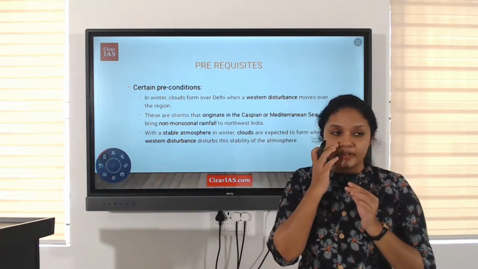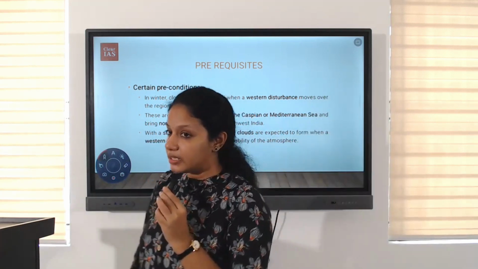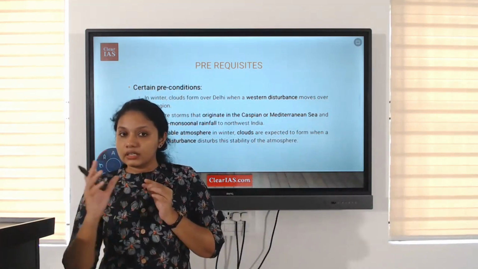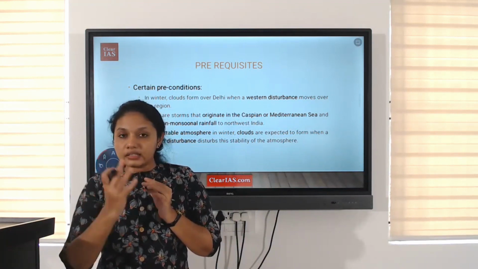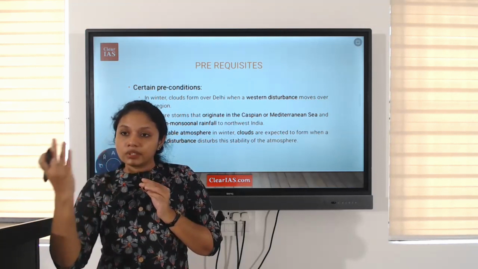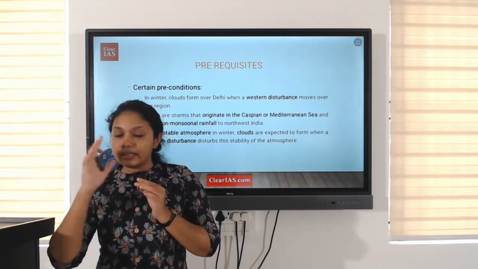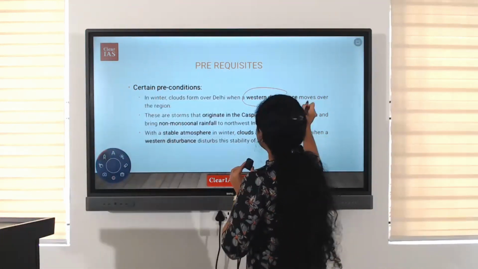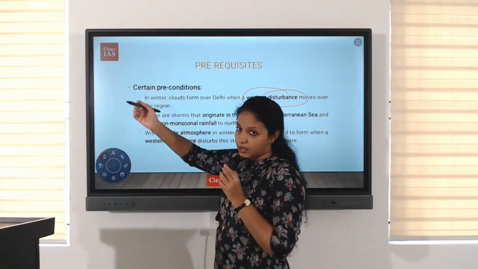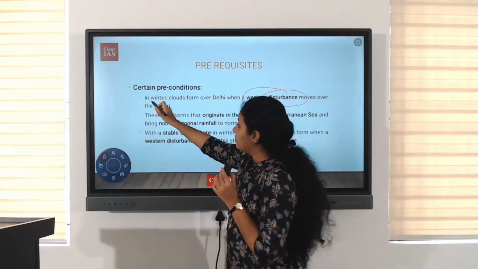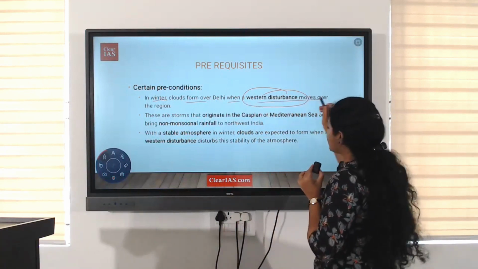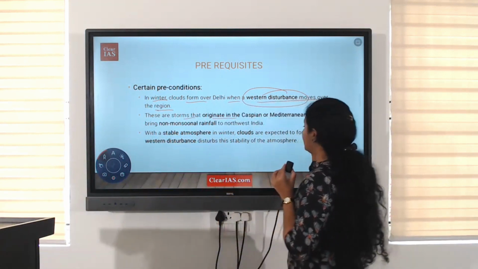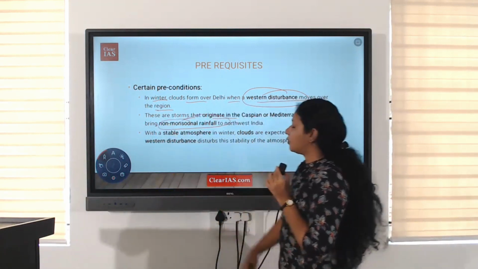You know about western disturbances. What is that? From the Mediterranean Sea. It is an extratropical cyclone which comes from the Mediterranean Sea during non-monsoonal times, and it travels in the eastern direction above Bangladesh or Indo-Nepal, that is, north of the subcontinent. So western disturbance is one of the prerequisite conditions for cloud seeding. In winter, clouds form over Delhi when a western disturbance moves over this region. There are storms that originate in the Caspian or Mediterranean Sea and bring non-monsoonal rainfall to northwest India.